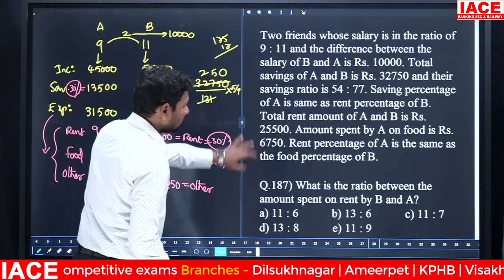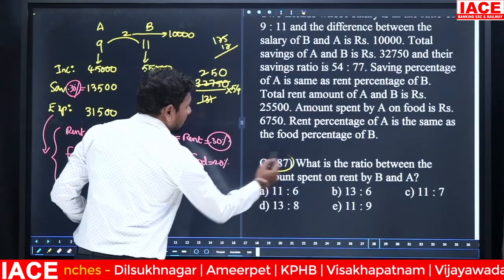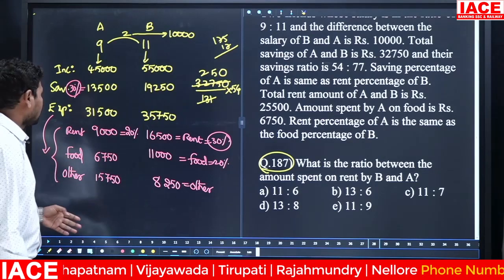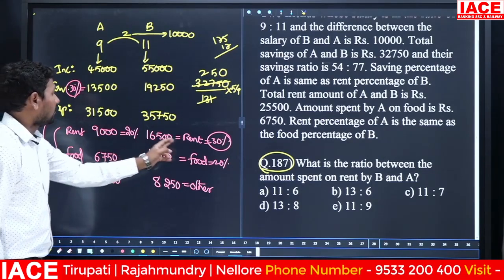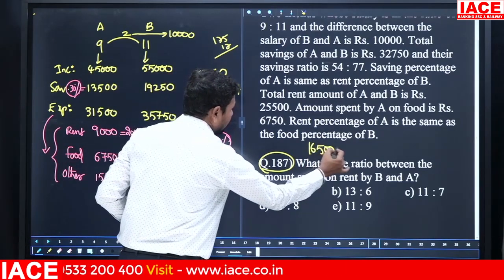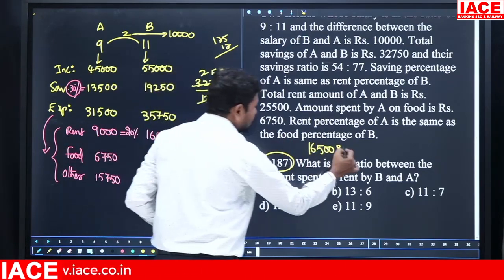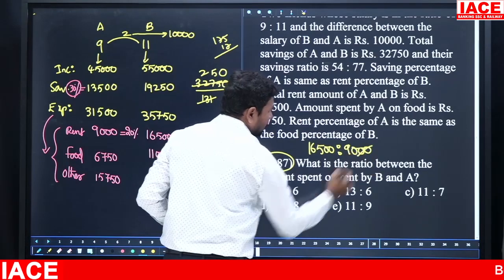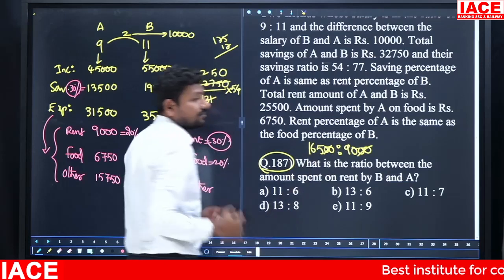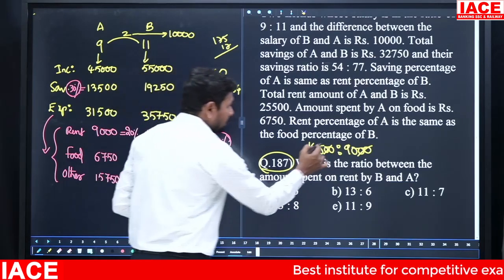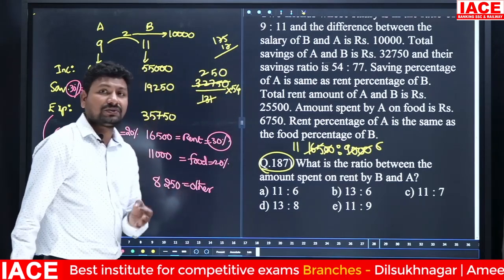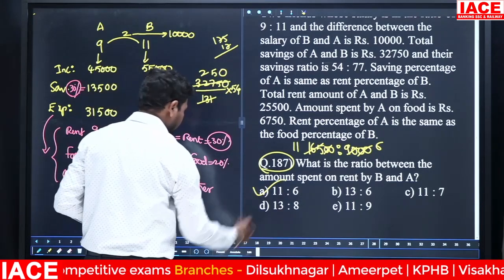Next question. What is the ratio between the amount spent on rent by B and A? B rent value 16,500. A rent value is 9,000. Sorry, 9,000. 0000 cancel. 90 and 165 both will be cancelled with the 15 table. 15 11s and 15 6s. Then final ratio is what? 11:6. 11:6 means option A.